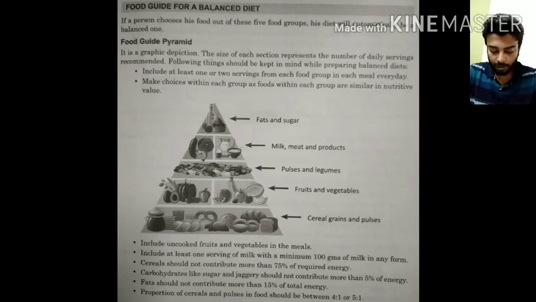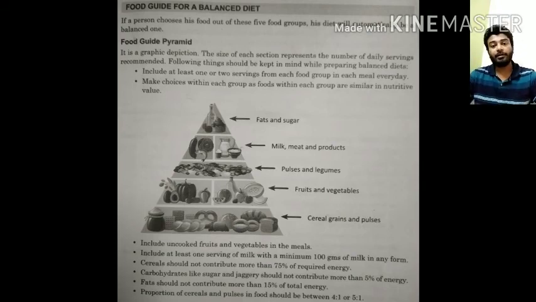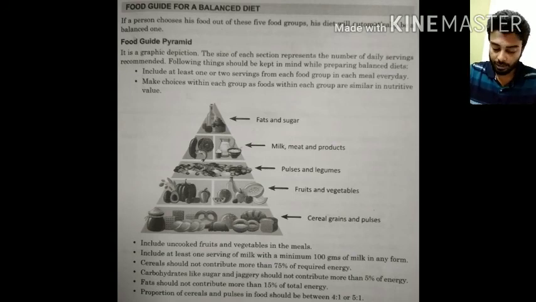Now the cereal should not contribute more than 75% of the required energy. So whatever energy is required by your body, the cereal should not be giving more than 75%. Now carbohydrates like sugar and jaggery should not contribute more than 5% of the energy. Fats should not contribute more than 15% of the total energy.